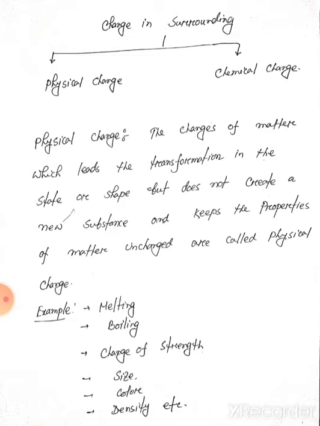So the examples of physical change are melting and boiling. We can find out the melting temperature and boiling temperature of every substance, and this type of change is physical change. All different types of substances have different melting and boiling temperatures. So change of strength, size, color, density, etc. These are all physical changes.